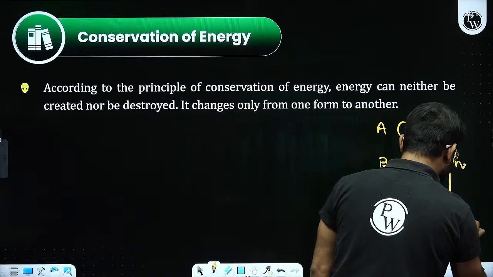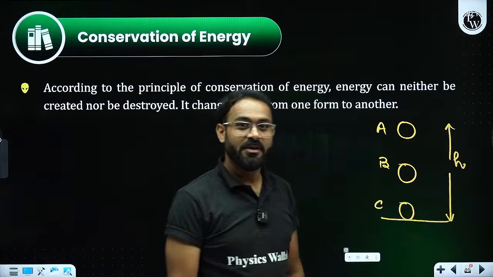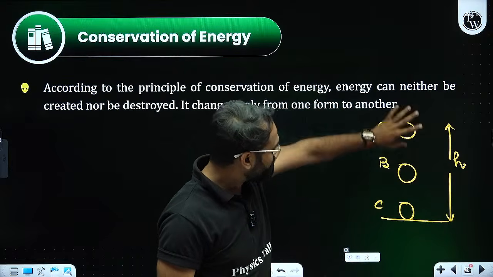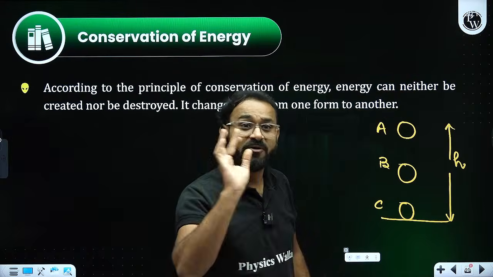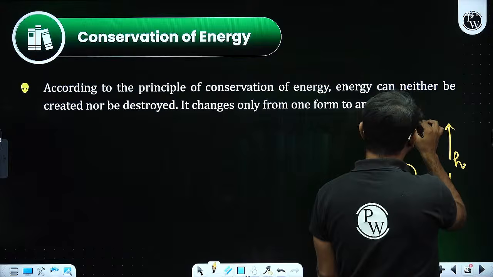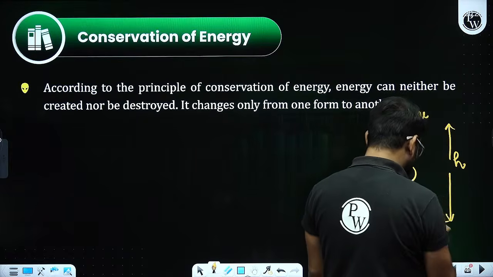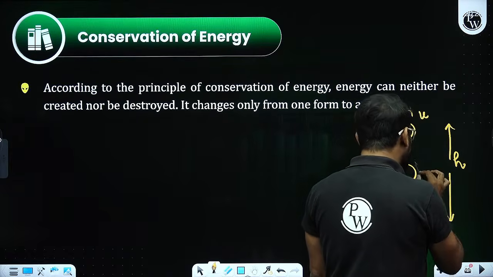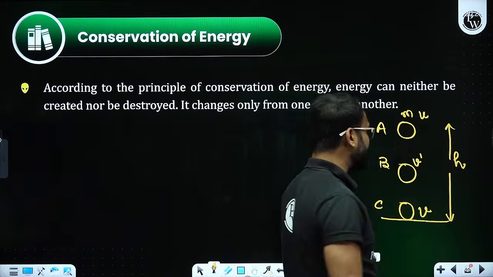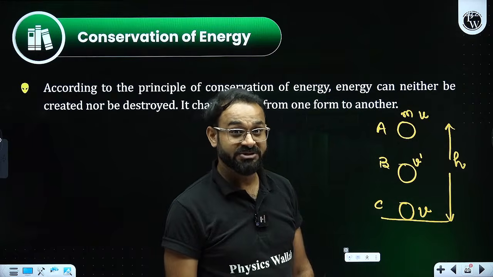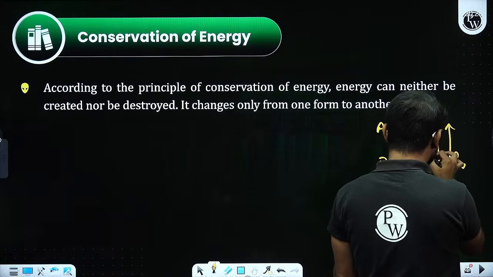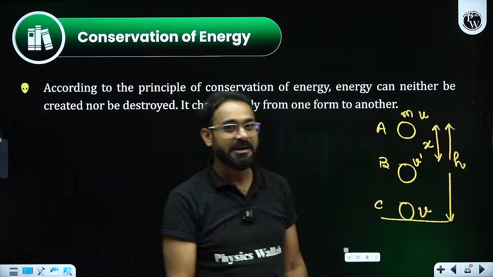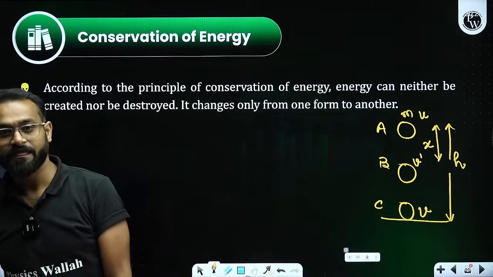Total height h. Ball is thrown upward, or the ball from the top is going to fall down. The mass of the ball is m. Initial velocity is u, the final velocity is v, and the intermediate velocity that I am considering is v dash. And this is the distance it traveled in moving from position A to B, that is distance x. Fine.